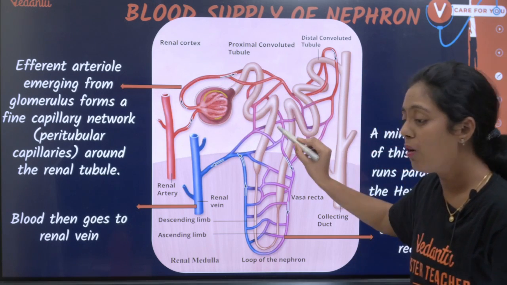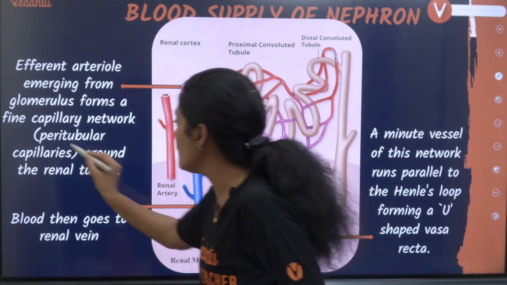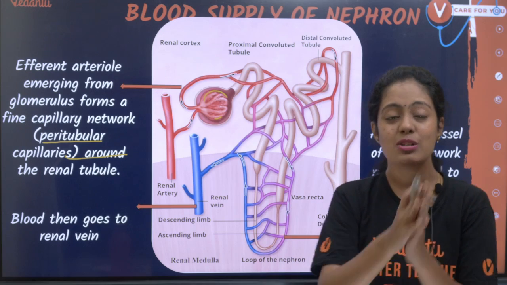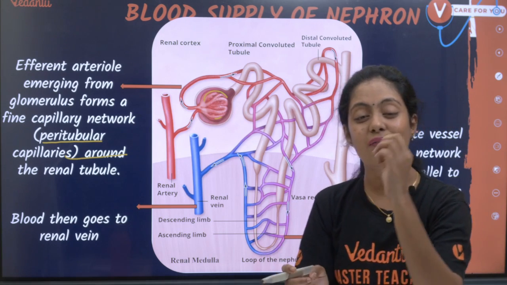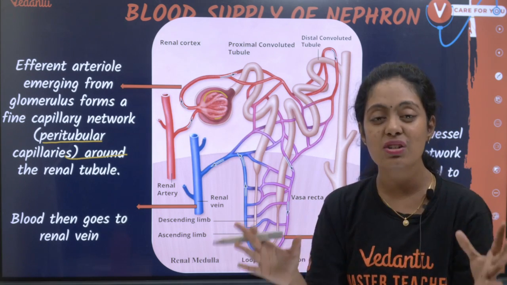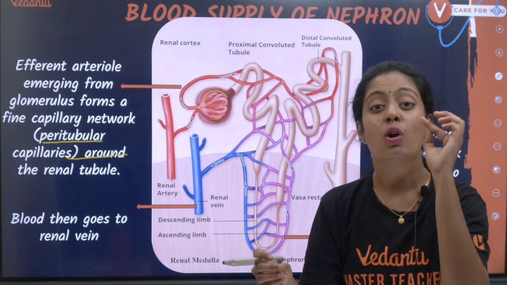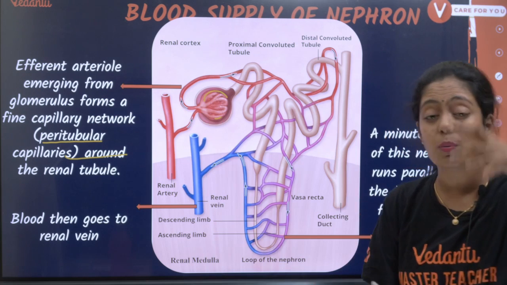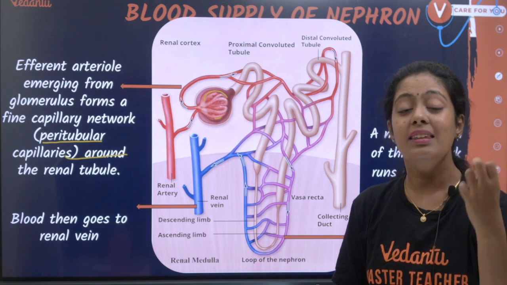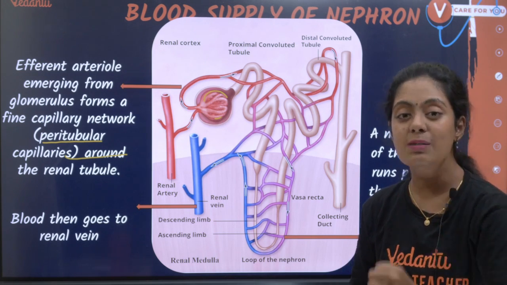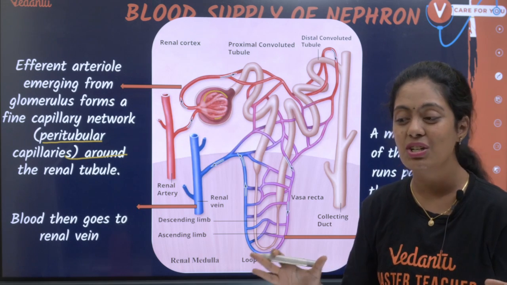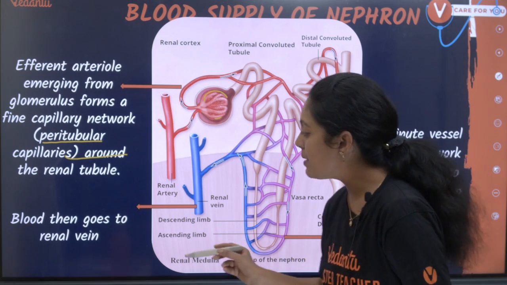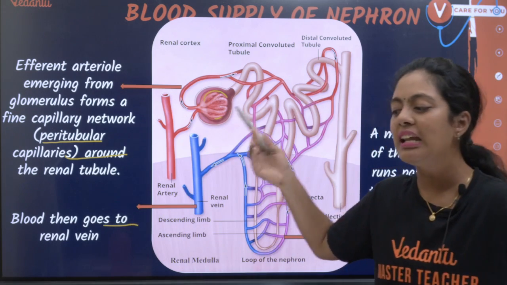And how are they going out? They form a fine network of capillaries called peritubular capillaries. So what are peritubular capillaries? The efferent arteriole now branches into small thin capillaries called peritubular capillaries around the renal tubule. My renal tubule needs blood, correct? That's why these peritubular capillaries branch around the renal tubule. Very, very important point. Now what happens then? Blood then goes into the renal vein.